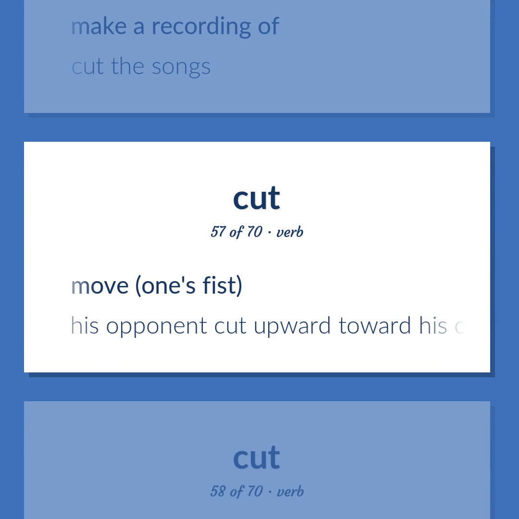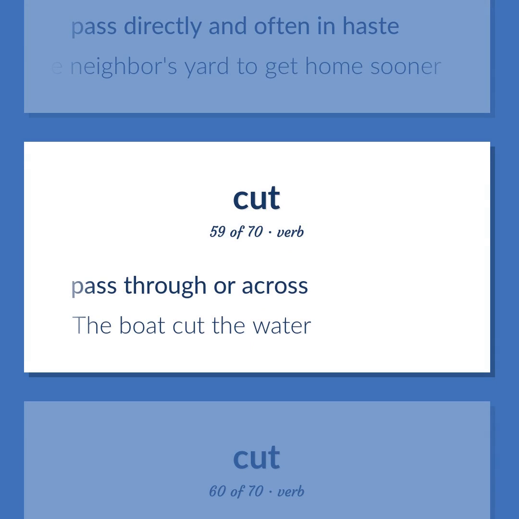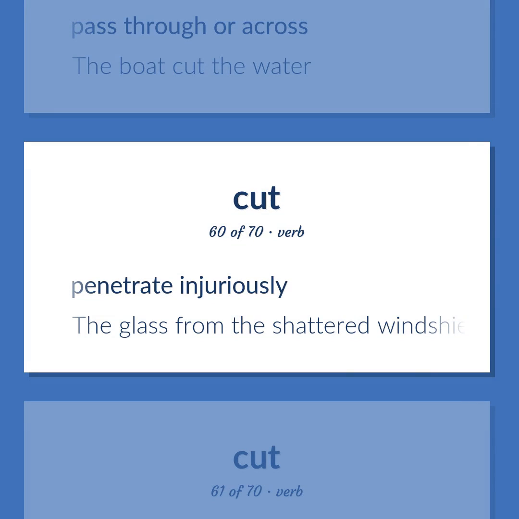Move one's fist. His opponent cut upward toward his chin. Pass directly and often in haste. We cut through the neighbor's yard to get home sooner. Pass through or across. The boat cut the water. Penetrate injuriously. The glass from the shattered windshield cut into her forehead.